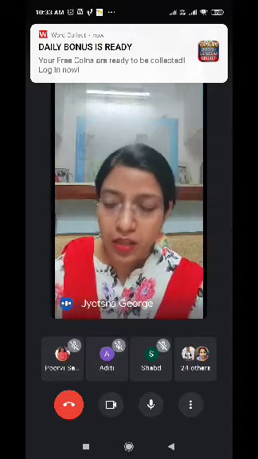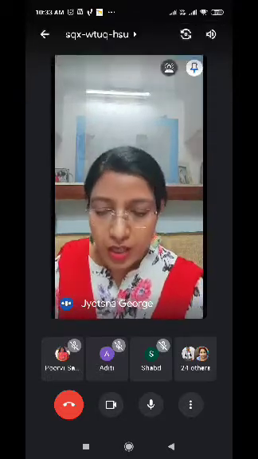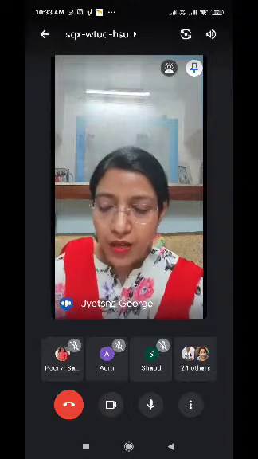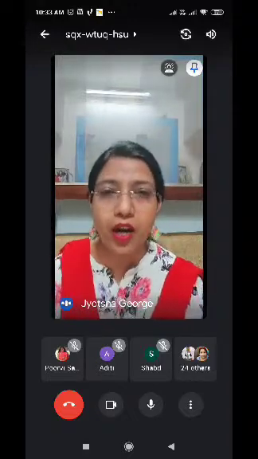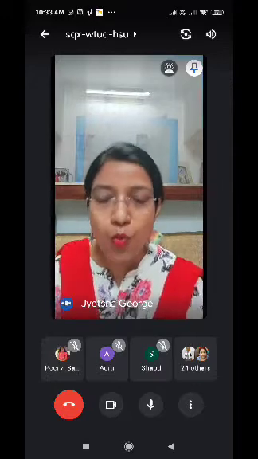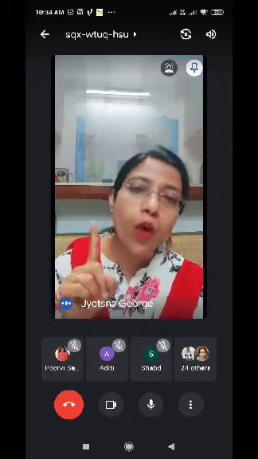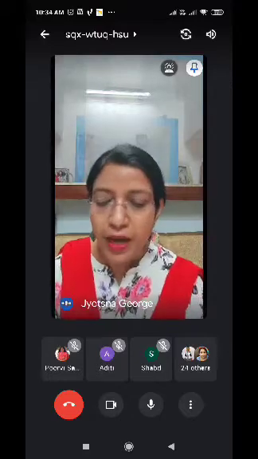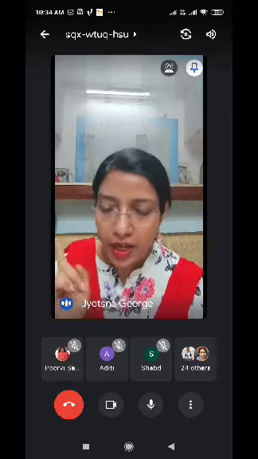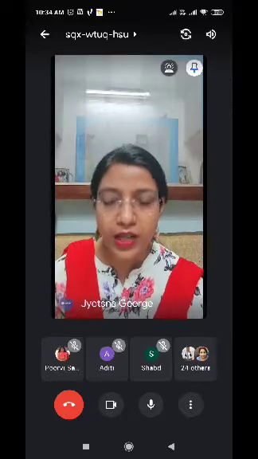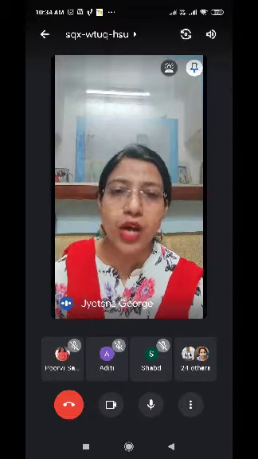Then when we repeat the article, the meaning of the sentence changes. So see the example here. Now when I say I have a red and white shirt, what does it mean? That I have one shirt, but which is of which color? Red and white. I have one red and white shirt. So I have one shirt which is of two colors, red and white.